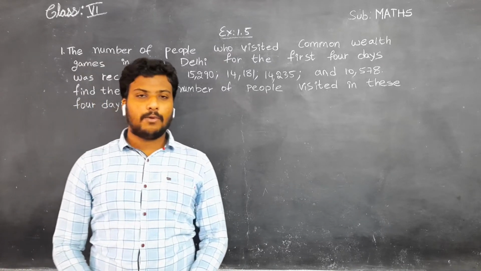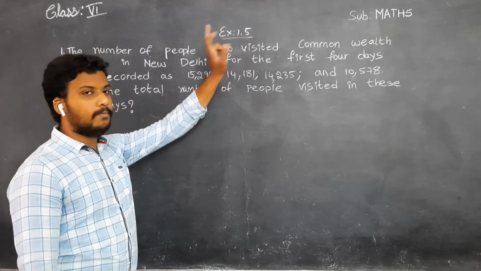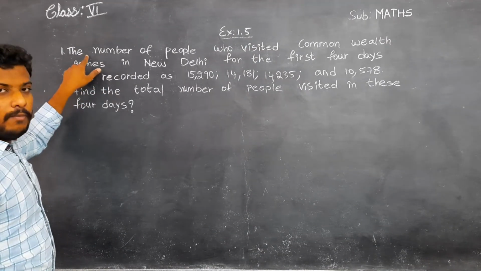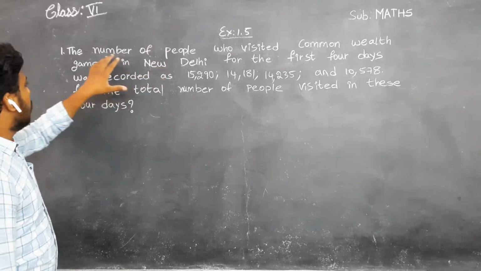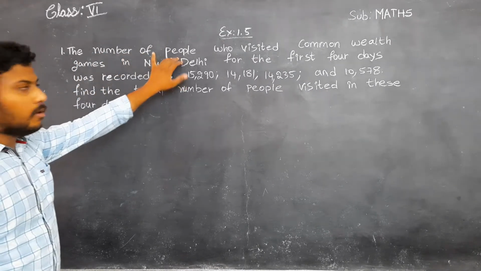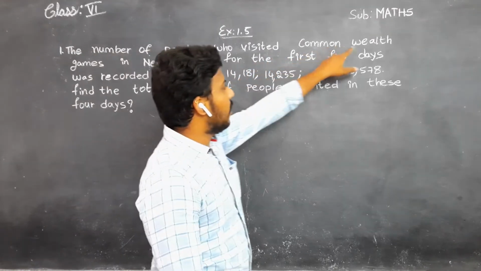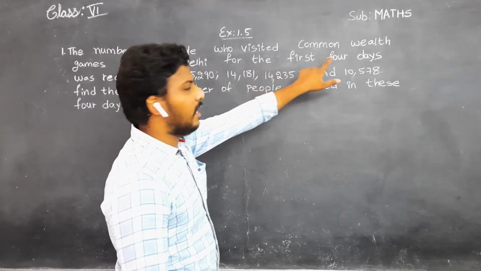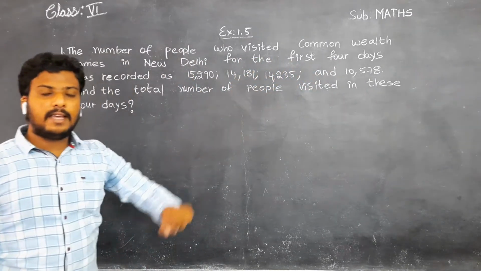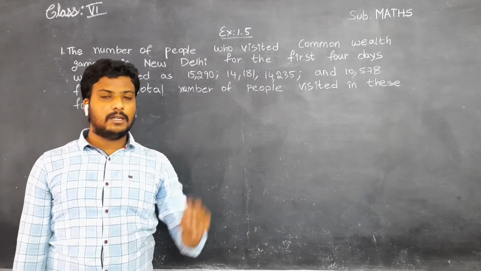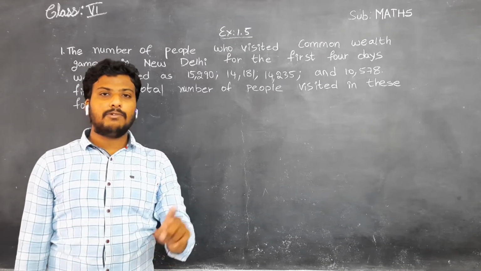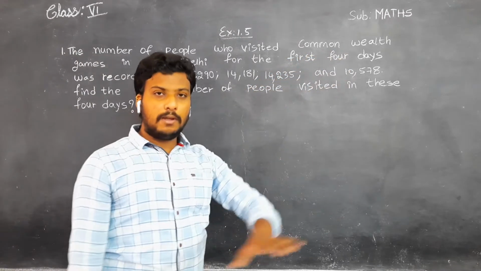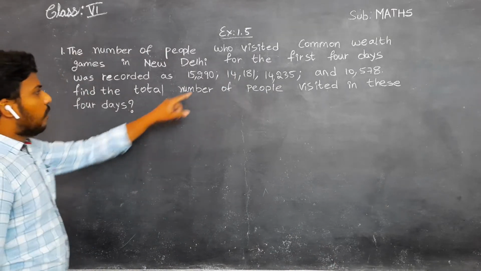In this class, we are going to discuss exercise 1.5. Children, first problem from exercise 1.5. The number of people who visited Commonwealth Games in New Delhi for the first 4 days. Commonwealth Games are going on in New Delhi, our India's capital. In that particular place, Commonwealth Games are going on. For the first 4 days.